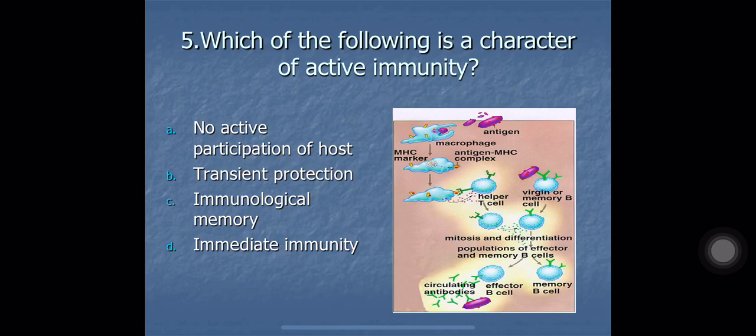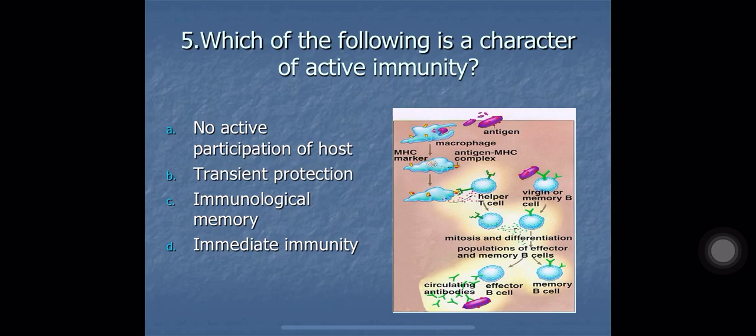Question number 5. Which of the following is a character of active immunity? A. No active participation of host. B. Transient protection. C. Immunological memory. And D. Immediate immunity. Option number A is false because in active immunity, the host immune system participates. Option number B, transient protection, is also false because in active immunity, the protection conferred is long term because the immune system gets stimulated.